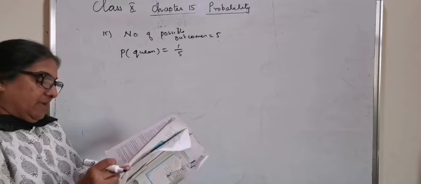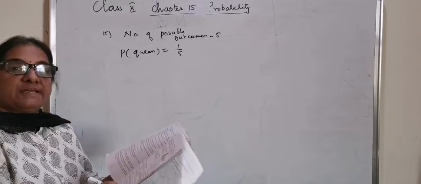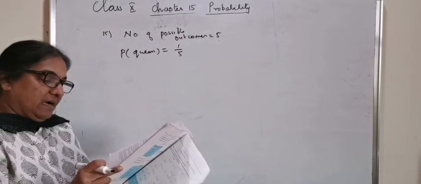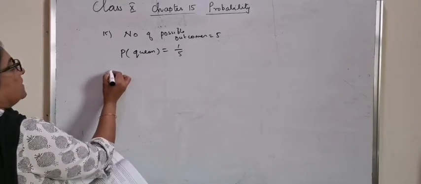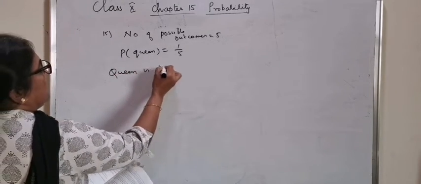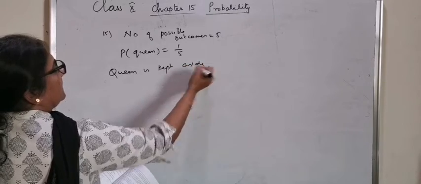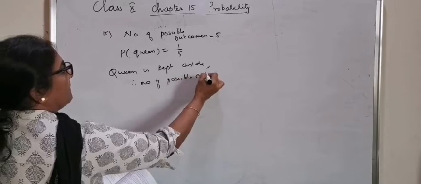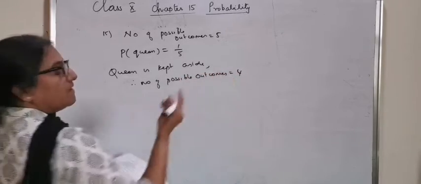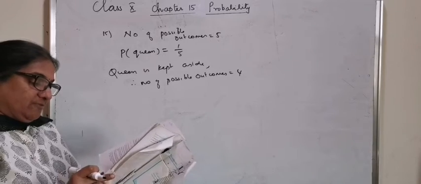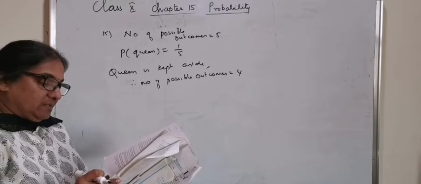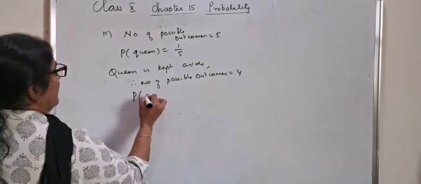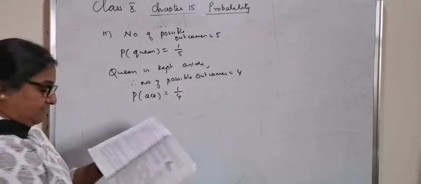Then, if the queen is drawn and put aside, that means the queen is removed from the set, what's the probability that the second card picked up is an ace? The queen is kept aside. Therefore, the number of possible outcomes now is only 4. There are only 4 cards. From there, a card is picked out, and what is the probability that it is an ace? Probability of an ace is equal to 1 by 4.